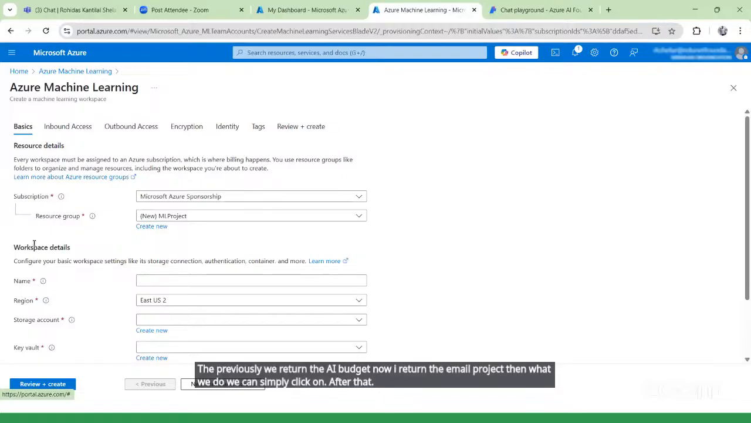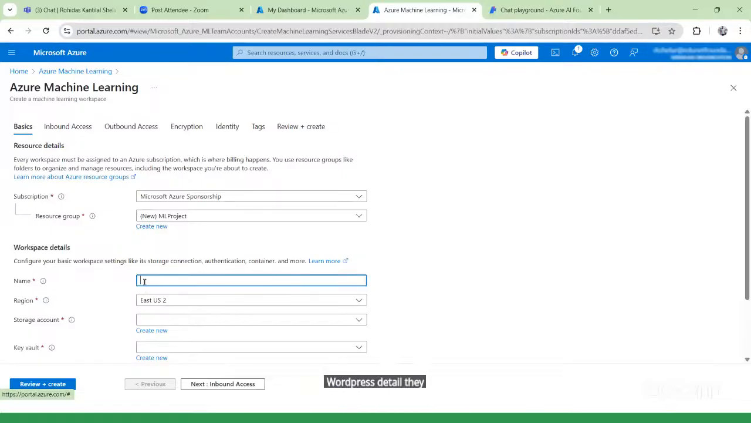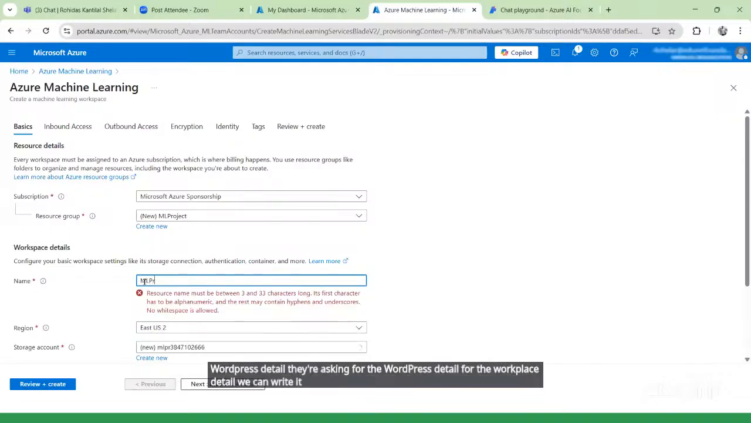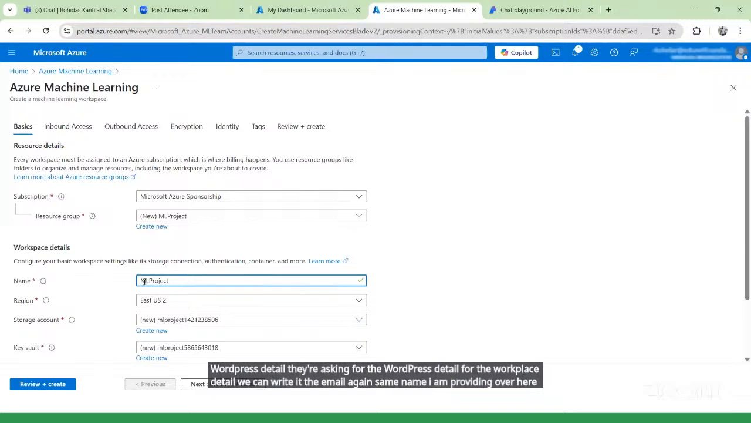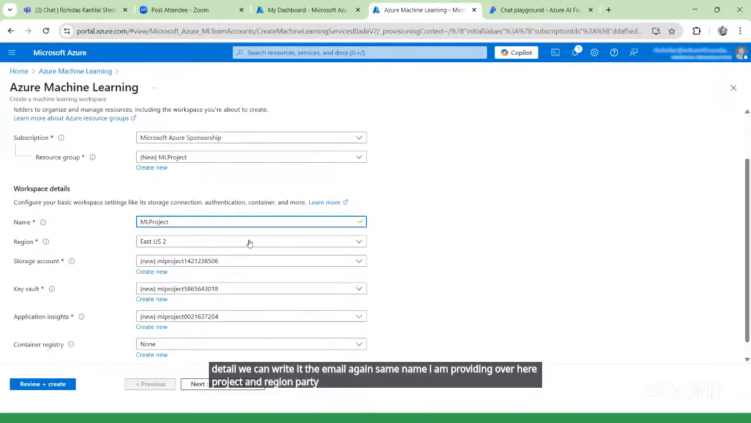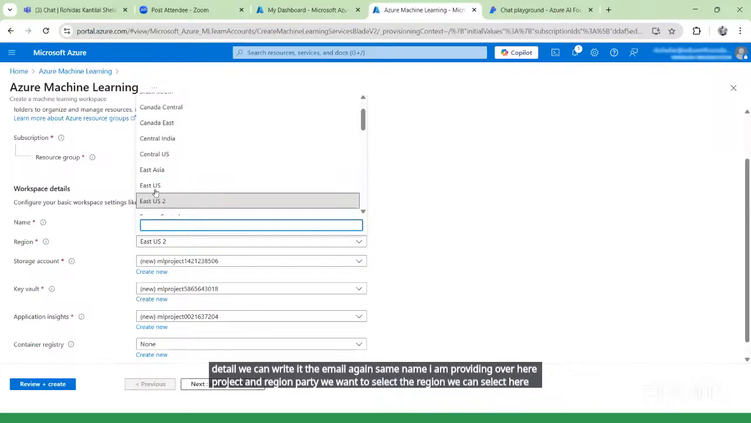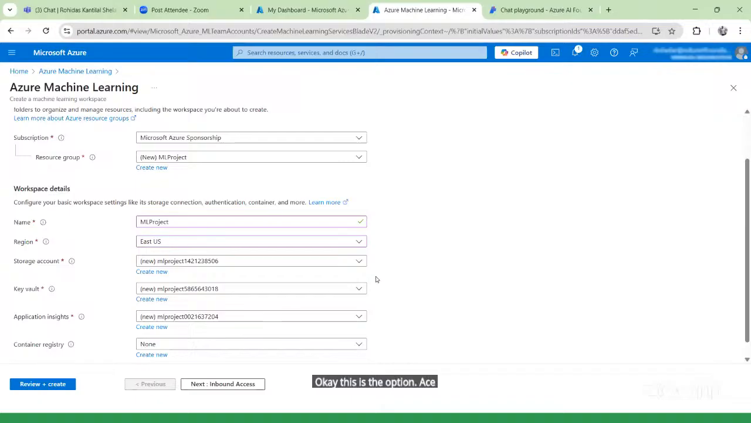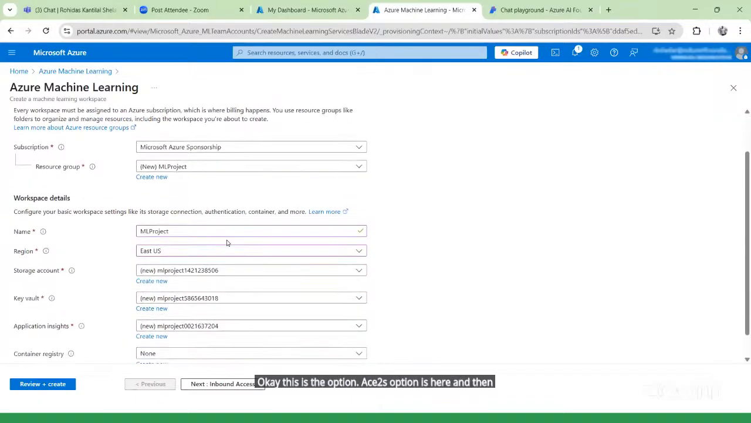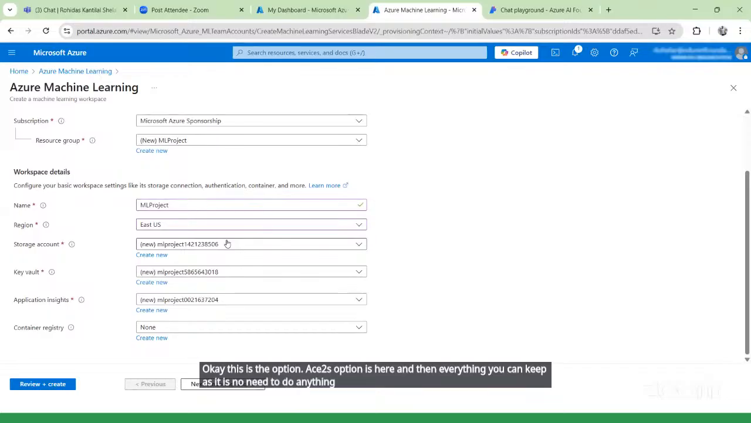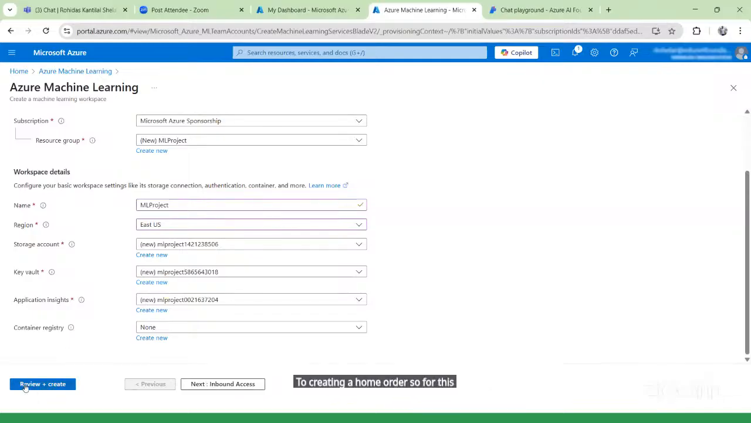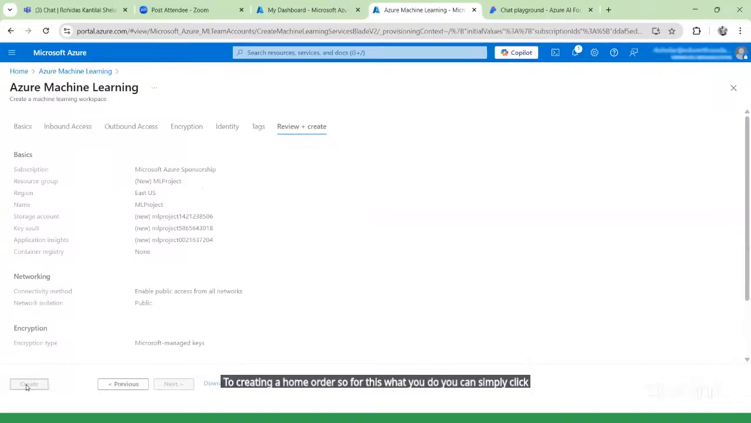After that, they're asking for the workspace details. For the workspace name, we can write ML project again, the same name. For the region, we select East US. This is the East US option here. Everything else you can keep as it is. No need to change anything. No need to create the hub because there is no option for creating a hub. So you can simply click on review and create.